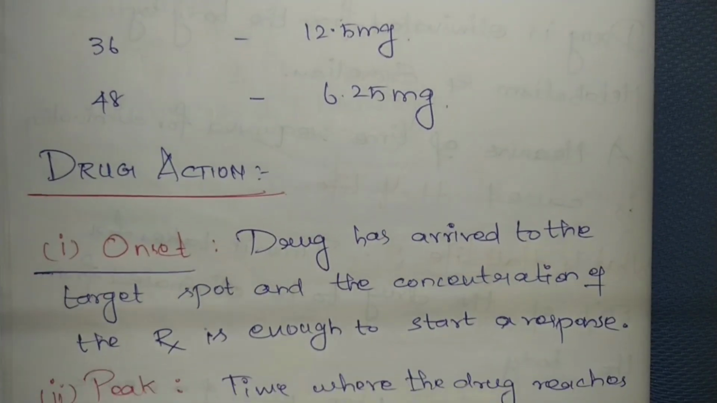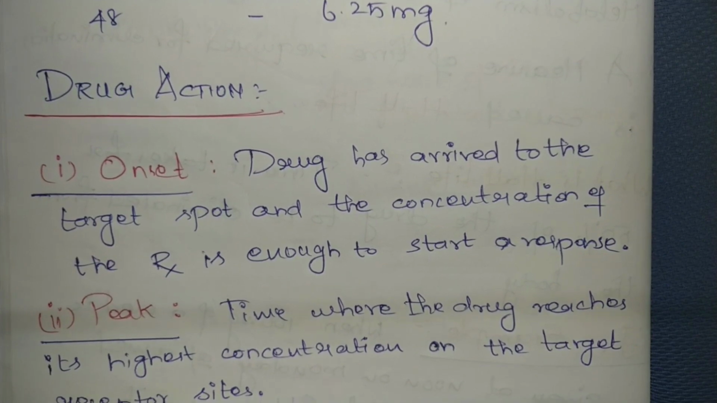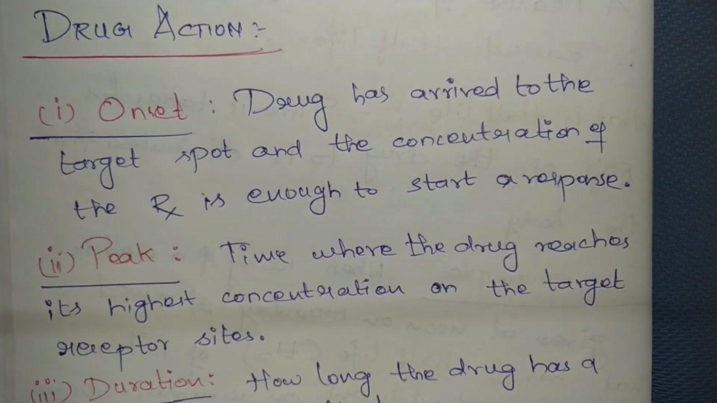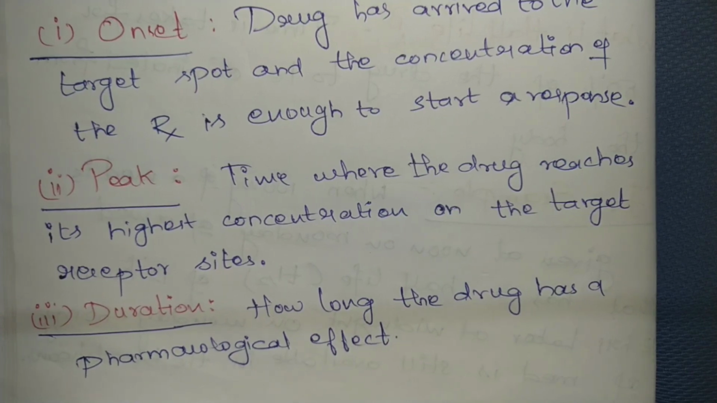Now coming to drug action. Every drug has its onset, peak and duration. What is onset? The drug has arrived at the target spot and the concentration of the drug is enough to start a response. That's the onset of the drug. And what's a peak? The time when the drug reaches its highest concentration at the target receptor site. That's called the peak. And duration is how long the drug has its pharmacological effect.